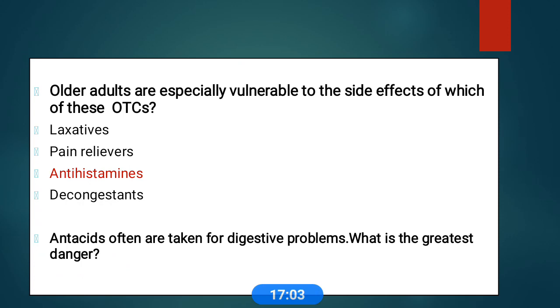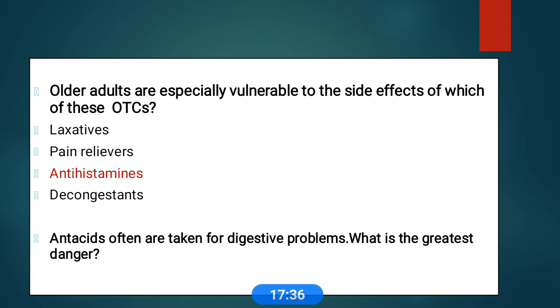So older adults may have pronounced side effects like confusion, dry mouth, lightheadedness, and problems with urination. The FDA says a side effect of antihistamines is the blocking of the neurotransmitter acetylcholine. Older adults make less acetylcholine, so they can't use it as well. So older adults are more vulnerable with the usage of antihistamines.